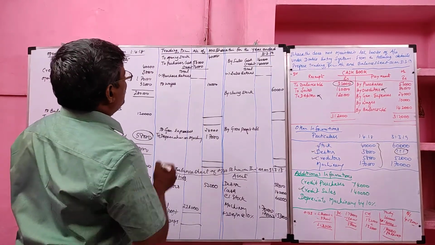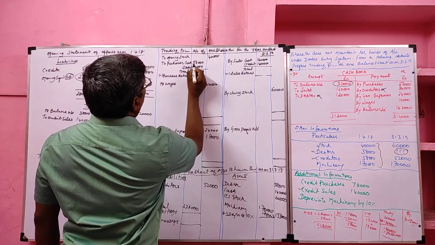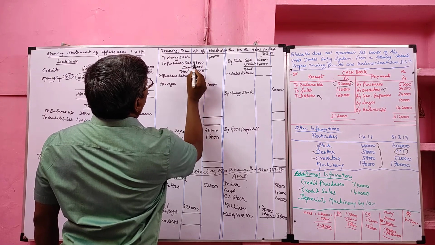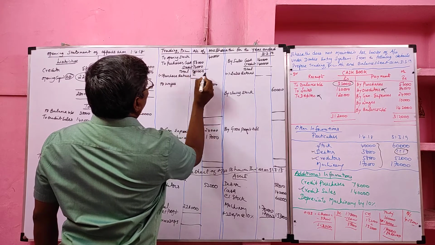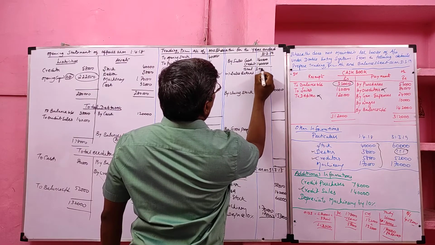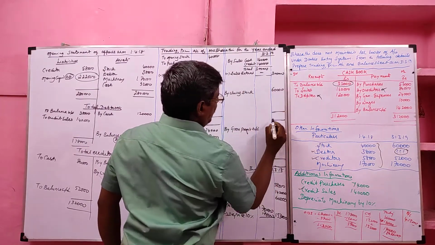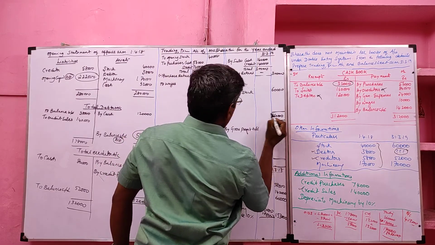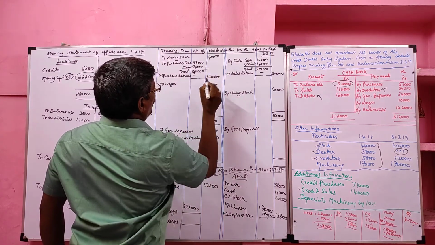Next, we are going to close the trading account. The total of the trading account credit side I already recorded here, 3,60,000. 3,60,000 minus 1,80,000.